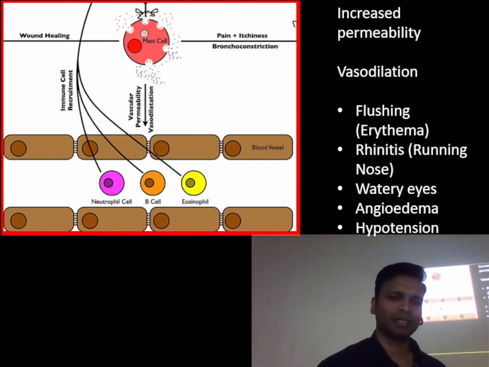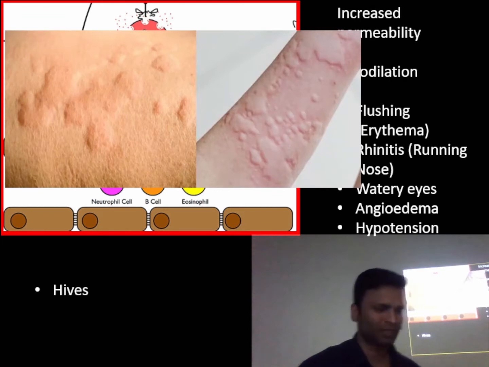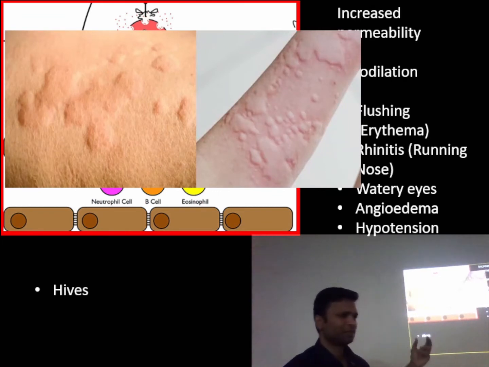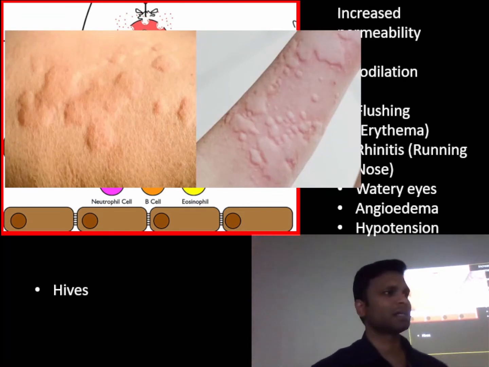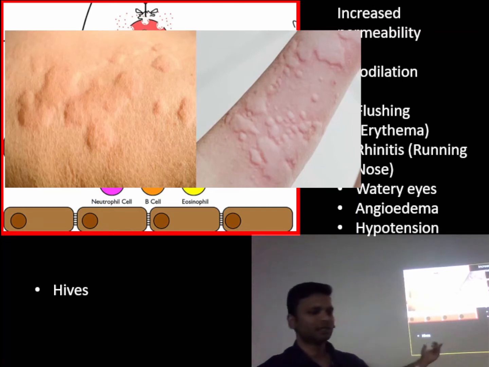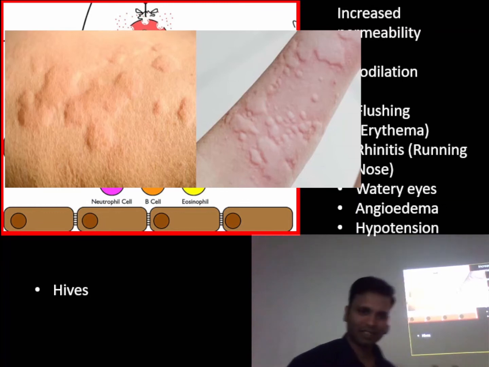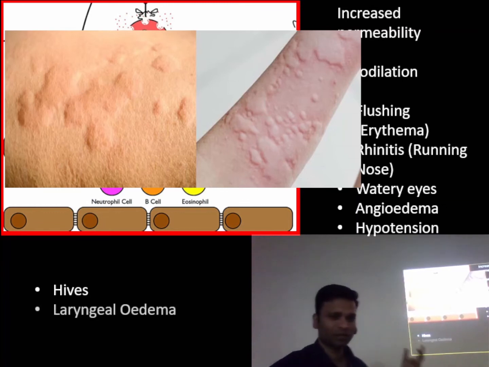And this edema can occur as hives also. These are small elevated patches. These hives are accompanied with urticaria, intense itching. That is because of the effect of the mediators on the nerve endings. Now, if this swelling, this edema, is seen on the larynx.